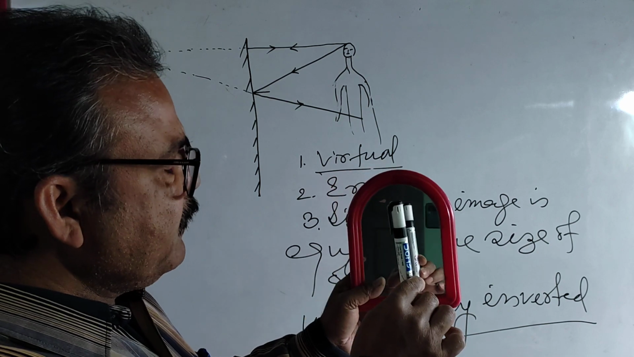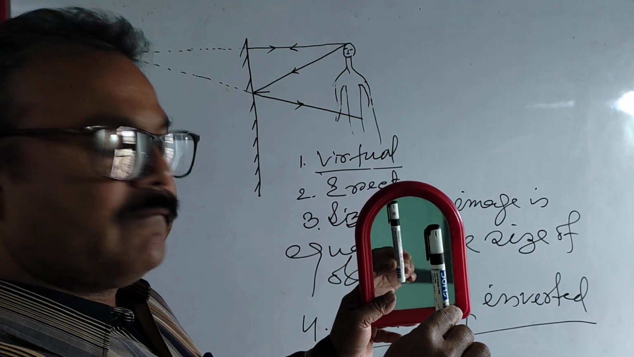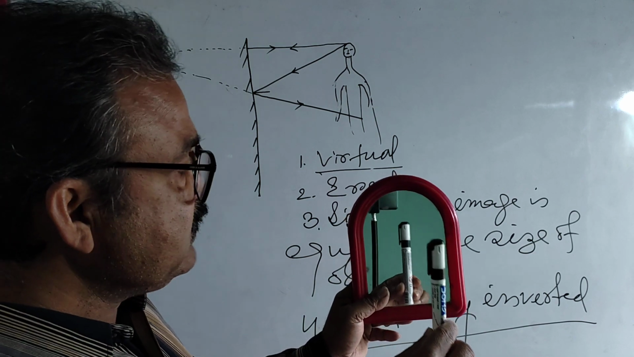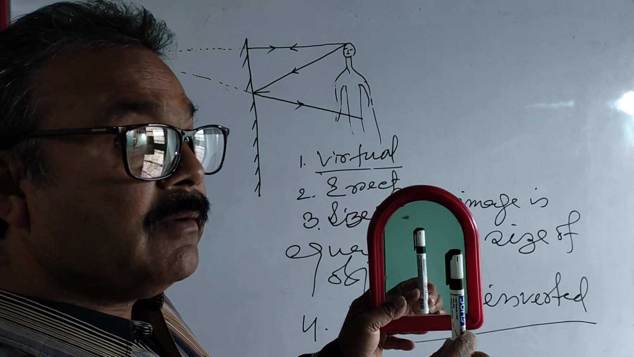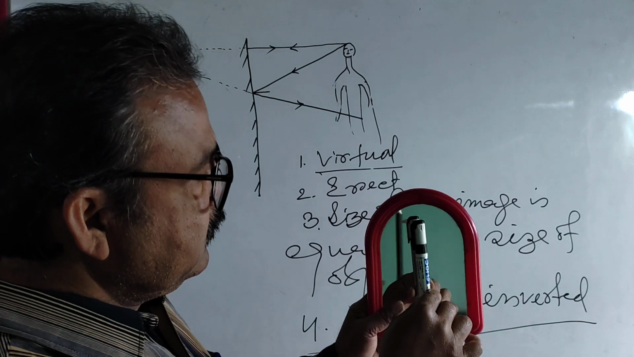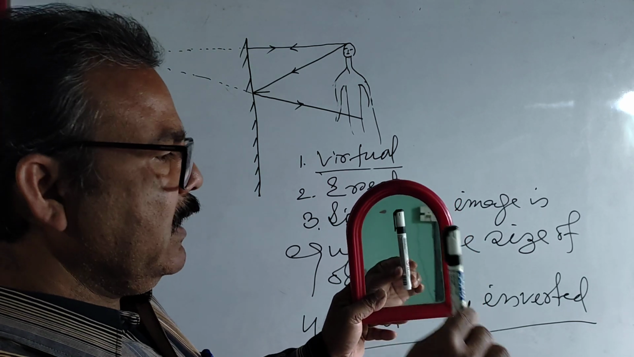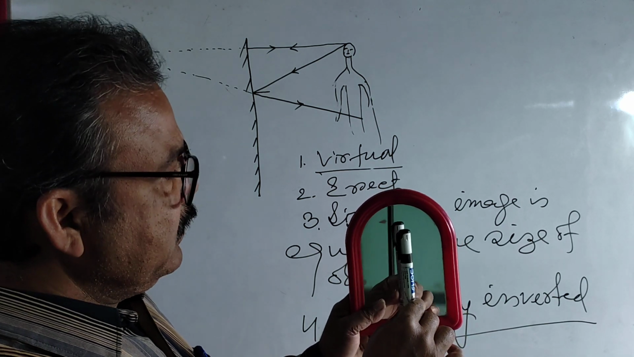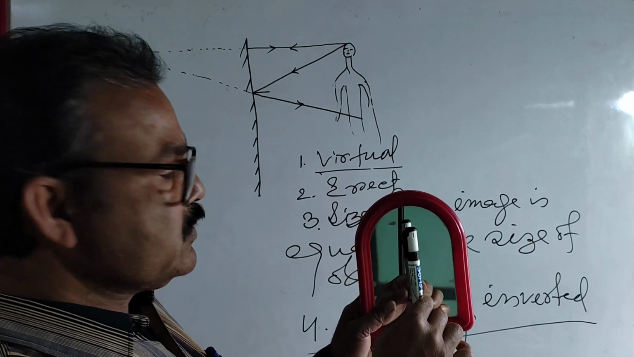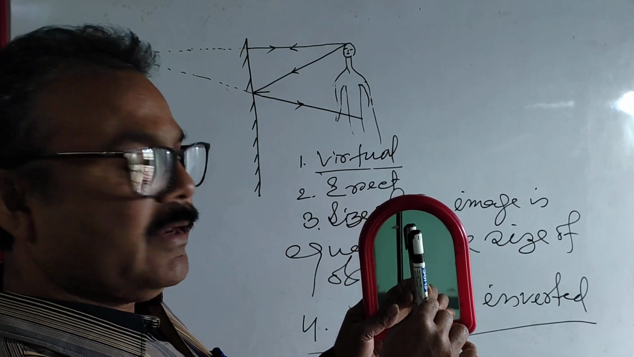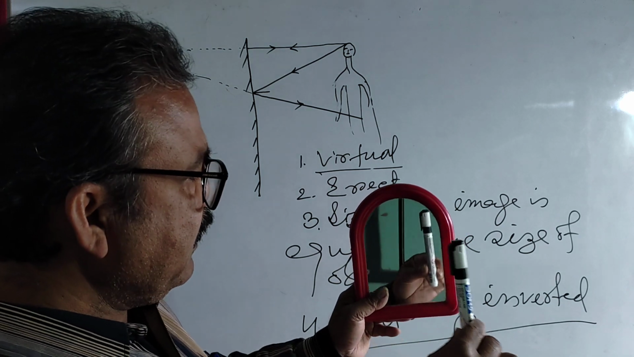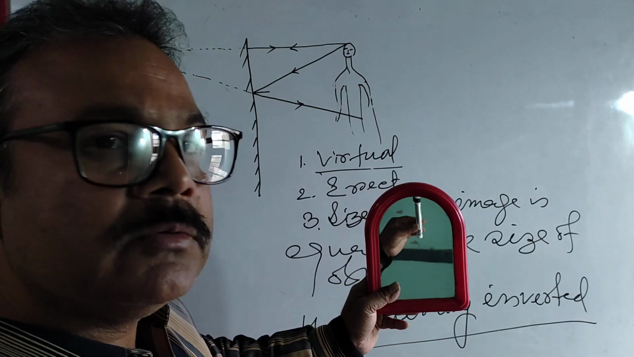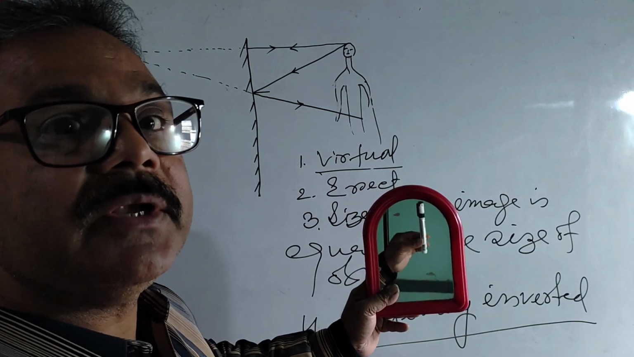And one more important thing, that the distance of object from the mirror is always equal to the distance of the image from the mirror. Now, you see, as I am approaching the object nearby the mirror, the image is also approaching towards the mirror from behind. If I take away the object, then image will go behind the mirror.